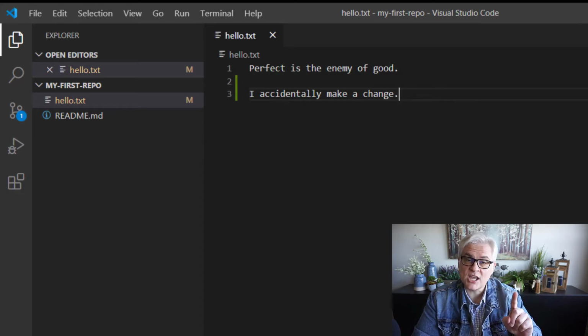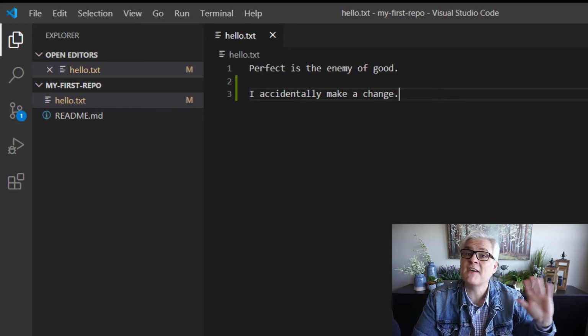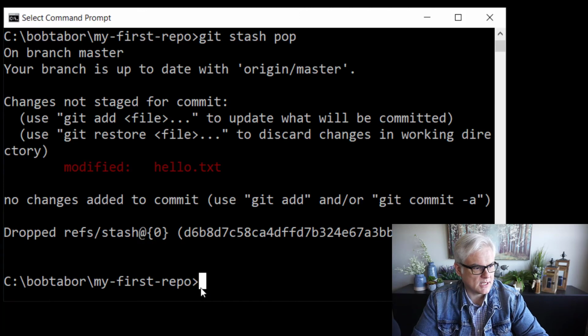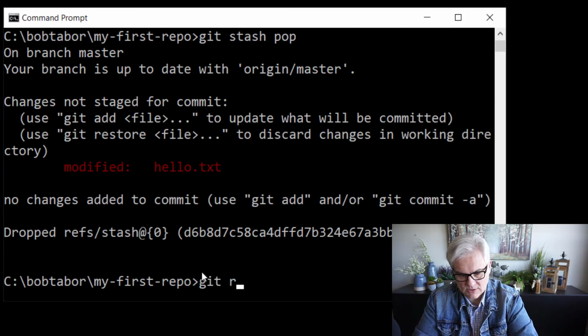You can do a stash, and then when you get ready at some future point in time to revisit those changes, if ever, then you can do a pop. So git stash pop. Okay, that's your first option. The other one is, hey, I really don't care about this change. I don't want this change. I want to abandon this change. In that case, what you'll need to do is a git reset --hard.